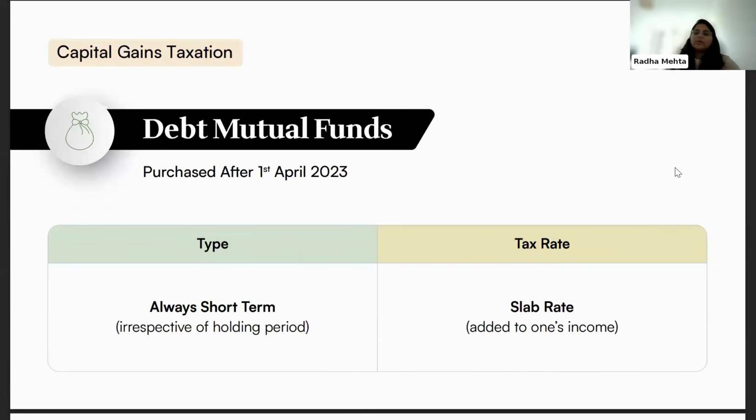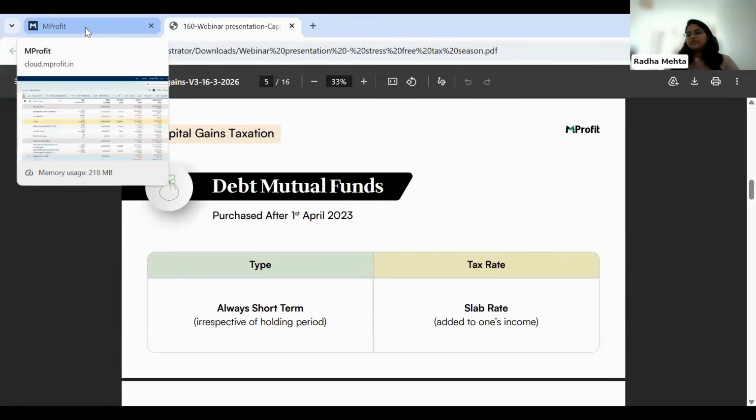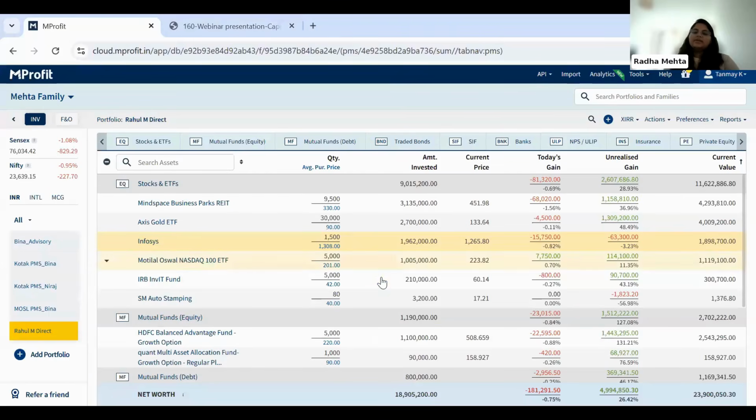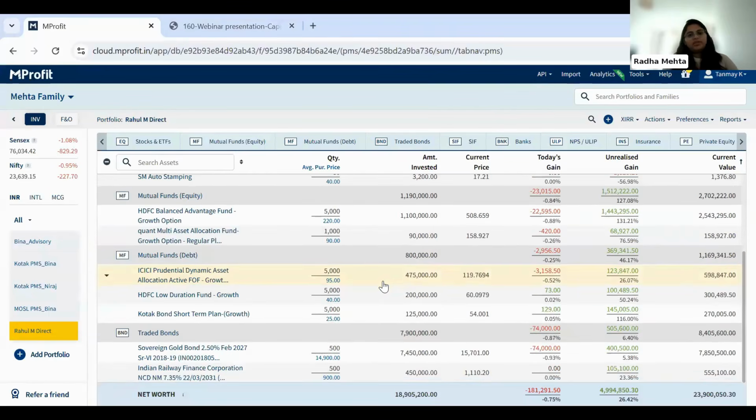It will always be considered as short-term, and the tax rate will be as per the individual slab rate. So this is specifically for debt mutual funds where there are two distinctions: before 1st April, where long-term benefit is provided for 2 years, and if it is purchased after 1st April 2023, then there is no long-term benefit provided. Everything is short-term. Tanmay will just show you an example.